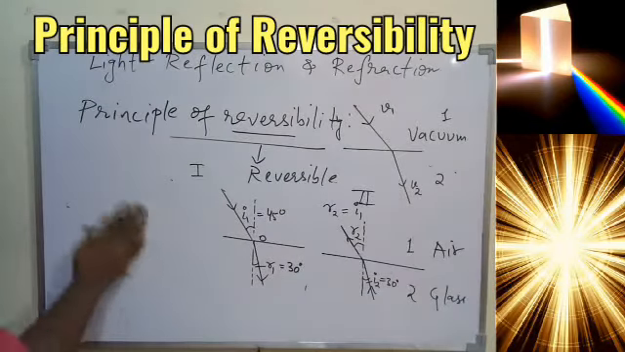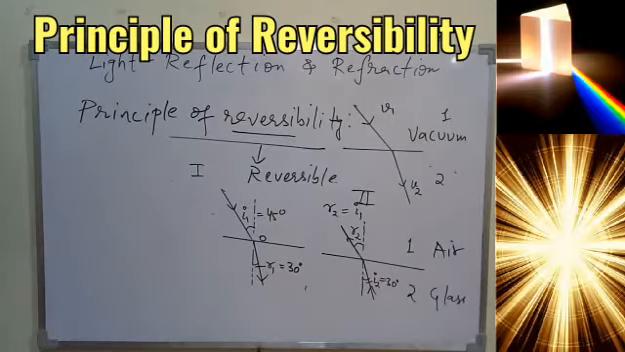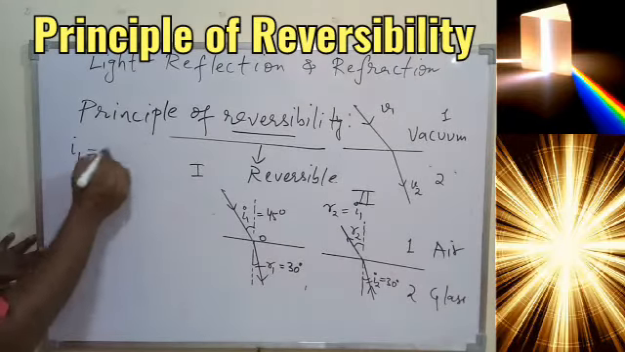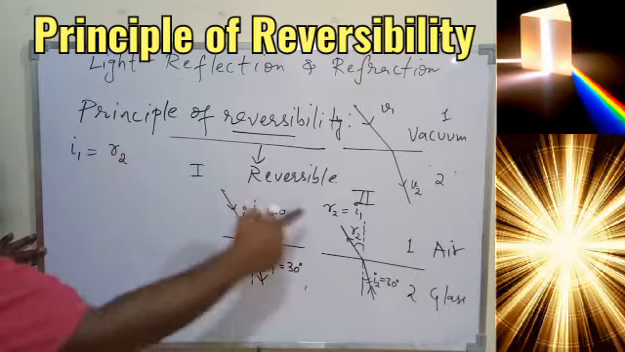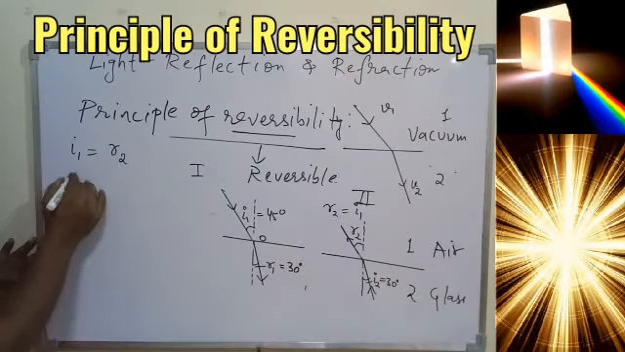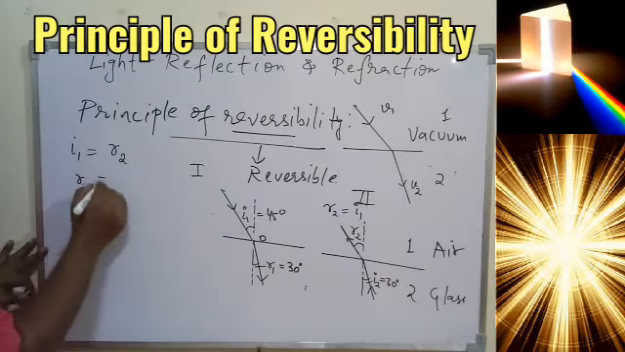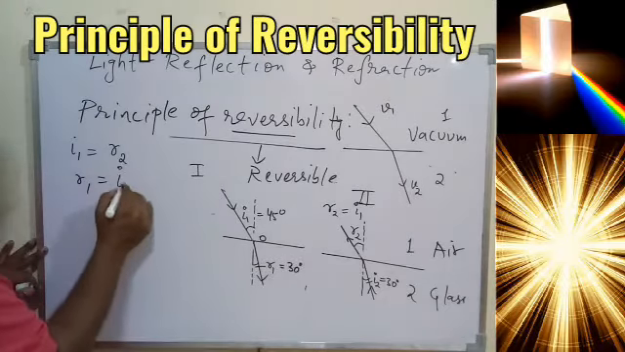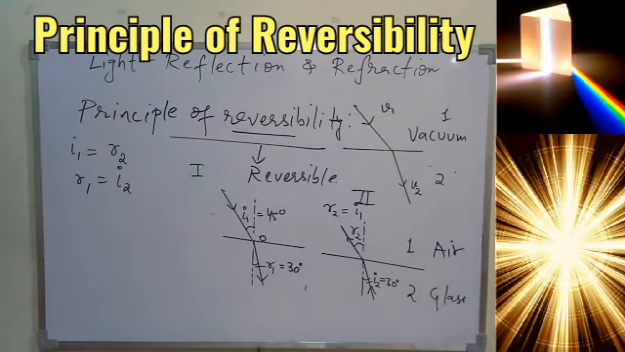Okay, so one thing is clear here: I1 is equal to R2 and R1 is equal to I2. Okay, this one thing we understood.